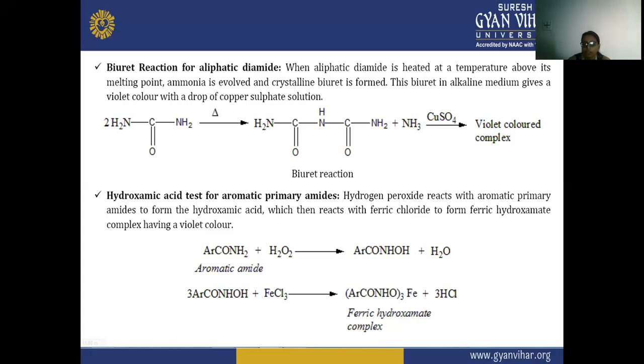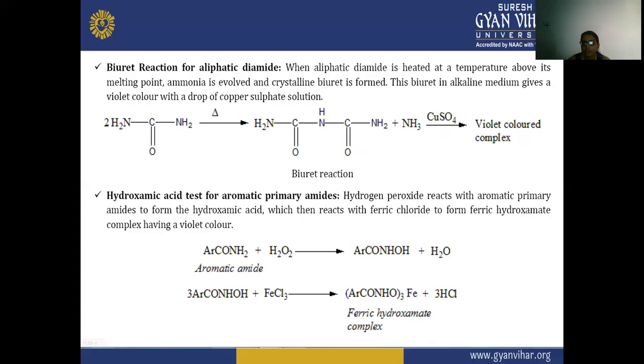And when this biuret is treated in an alkaline solution, with a small addition of copper sulfate, a violet colored complex is formed there.